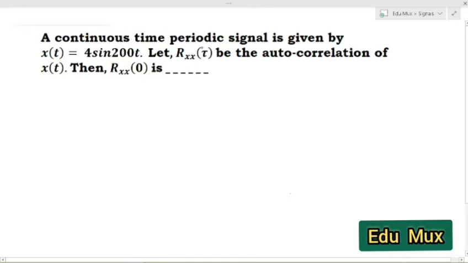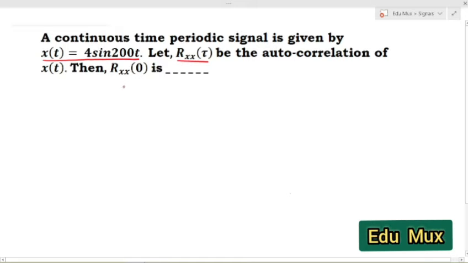A continuous time periodic signal is given by x of t is equal to 4 sine 200t. Let Rx of tau be the autocorrelation of x of t, then Rx of 0 is. Here this is the autocorrelation function at origin. Okay, so here the given signal is a continuous time periodic signal, that is x of t is equal to 4 sine 200t. So Rx of tau is the autocorrelation. Now what is the value at origin?